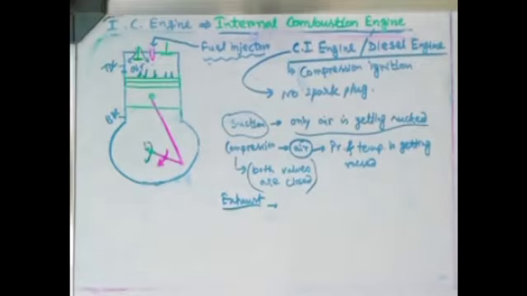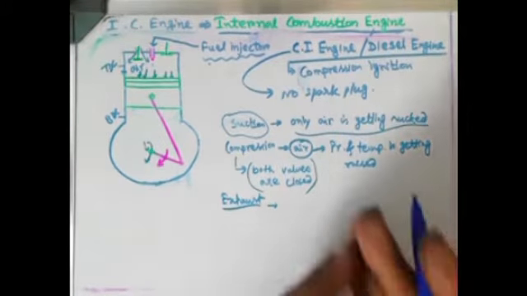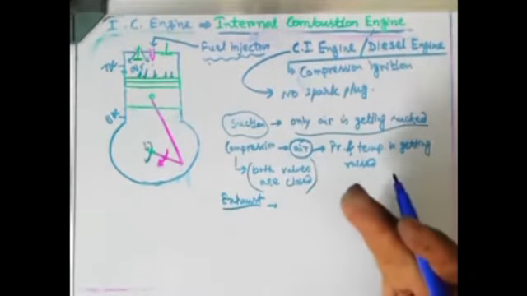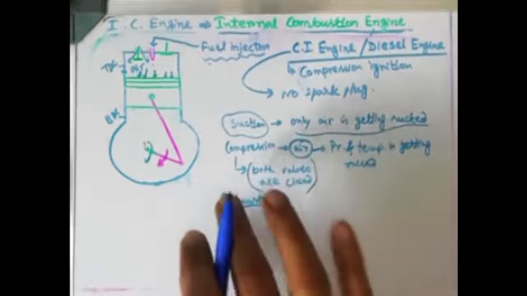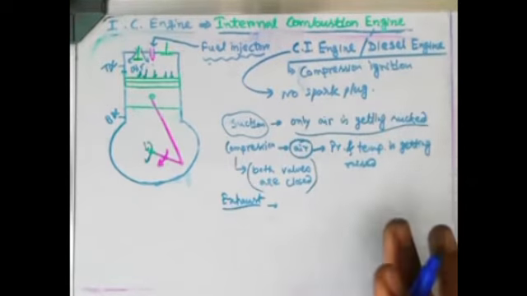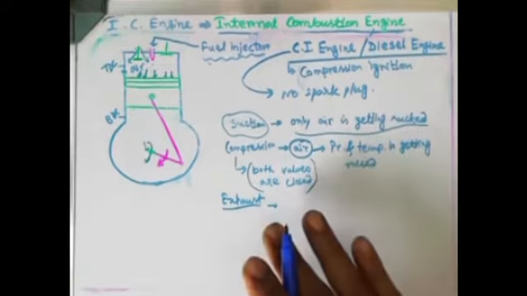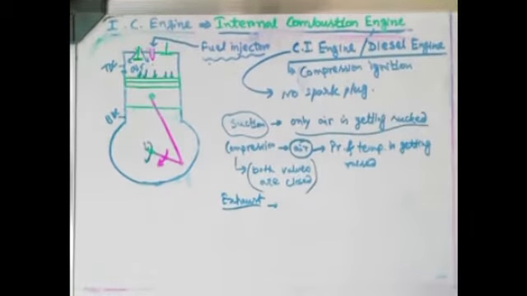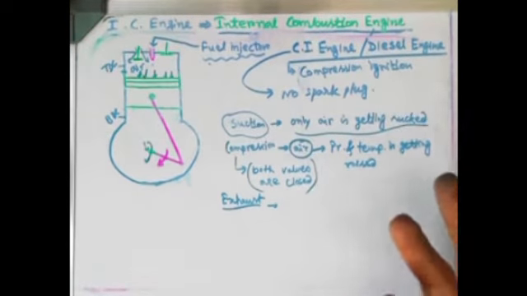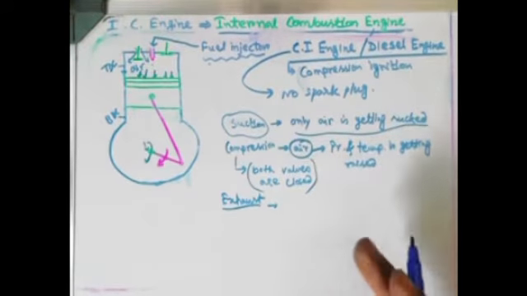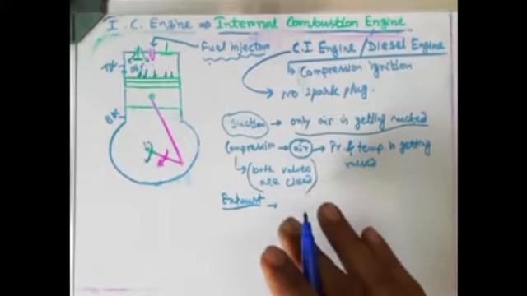So the inlet and exhaust valves will be opened and closed at a proper time. When they are going to be opened and closed is designed and calculated properly, so that at the proper time the inlet valve and exhaust valve do their job. ऐसा नहीं है कि जब चाहे खोल दिए, जब चाहे बंद कर दिए दरवाजा, ऐसा है नहीं. प्रॉपर टाइम पे जब इनलेट वाल्व को खोलना है तब ये खुलेगा, जब इसको बंद करना है तब ये बंद होगा.